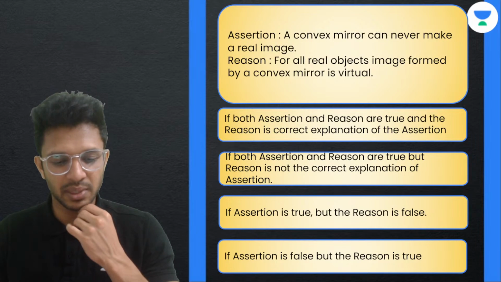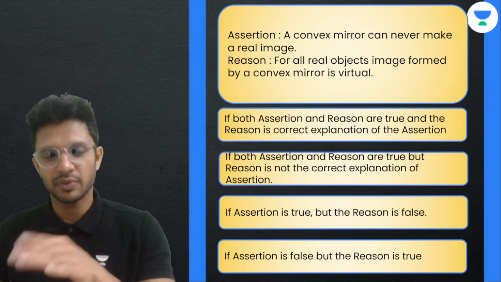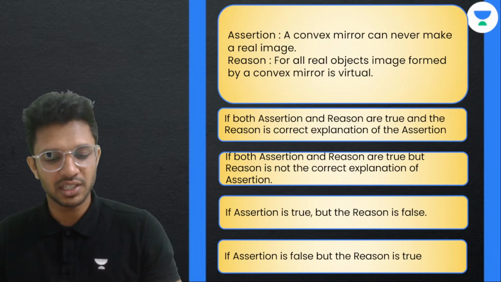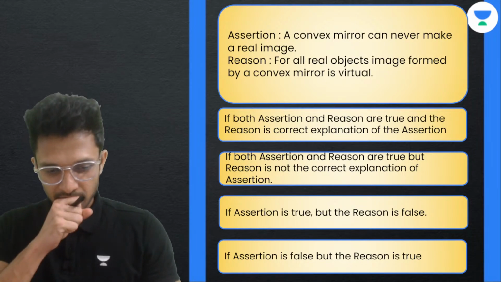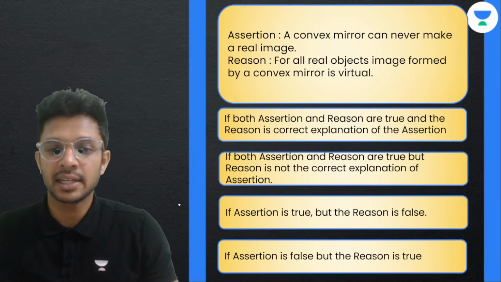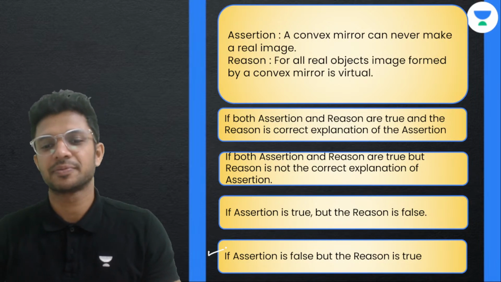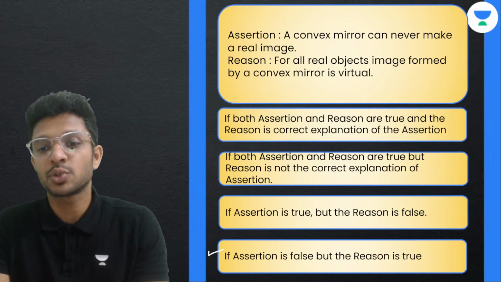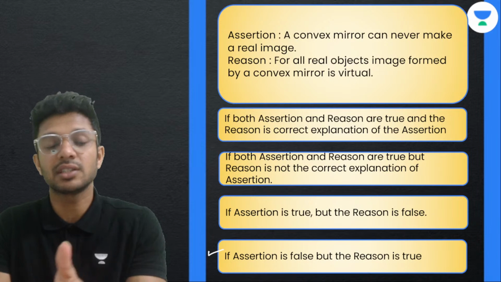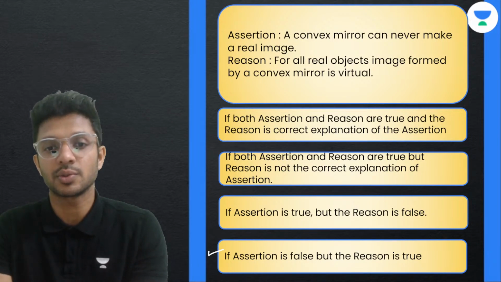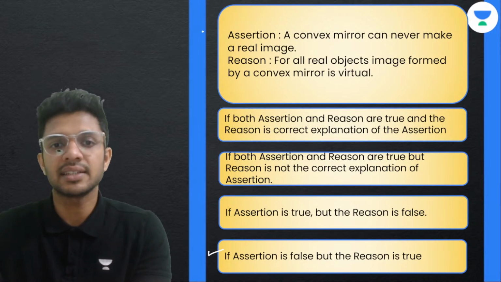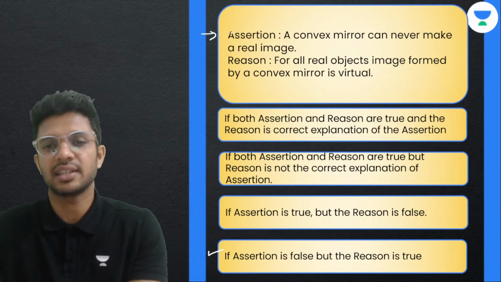Which one? As the number of D is more, I think I should be going for option D. Okay, yes. The correct option is D only. The assertion statement is false, but the reason is true. Anyway, let's read the assertion and reason statement and understand.